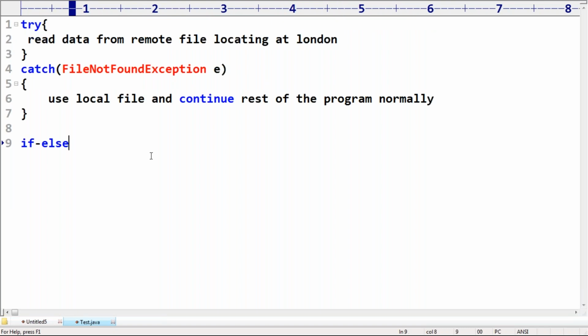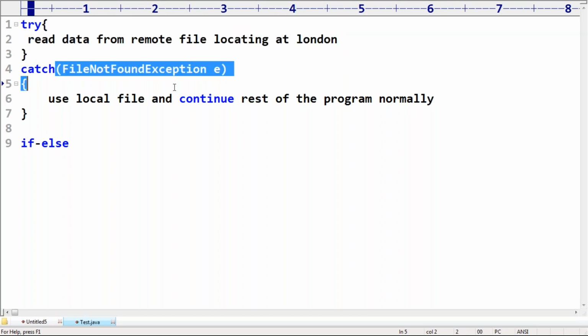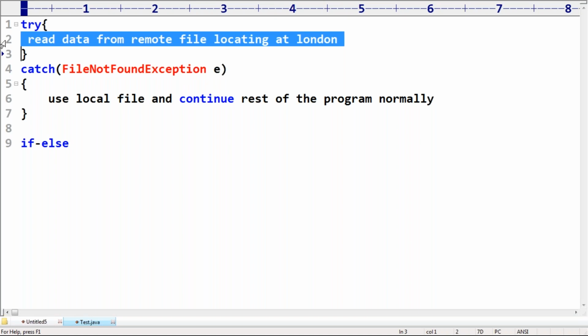Suppose, best example, I'm trying to read the data from a remote file located at London. Because of this line, there is a possibility of FileNotFoundException. If I'm not taking this line, then automatically you are never going to get FileNotFoundException. Most of the time exceptions are caused by our program only, because of our coding, logical mistakes like that.